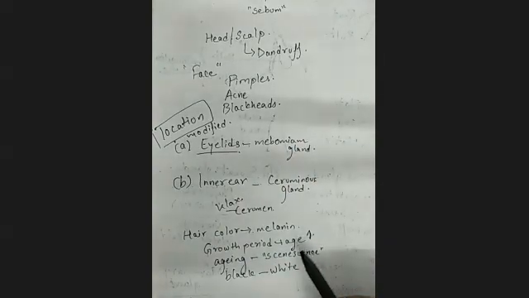Because slowly and steadily these glands will not function as actively as they did when you were young. So that is what is happening. That is why the black to white conversion can be seen. Is it understood?